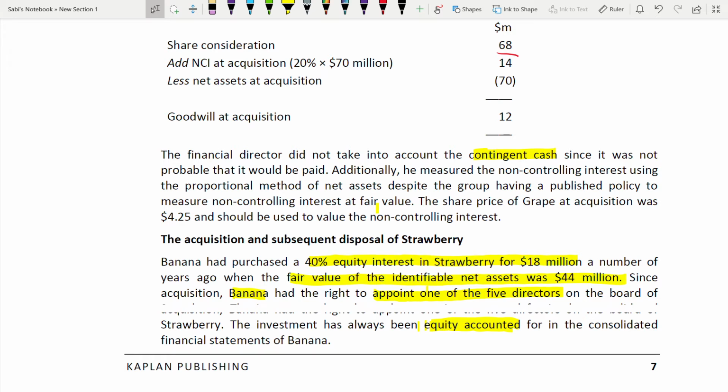What is 4.25? The share price of Grape at acquisition was 4.25, and this is used to value the NCI. Clearly, they have told.